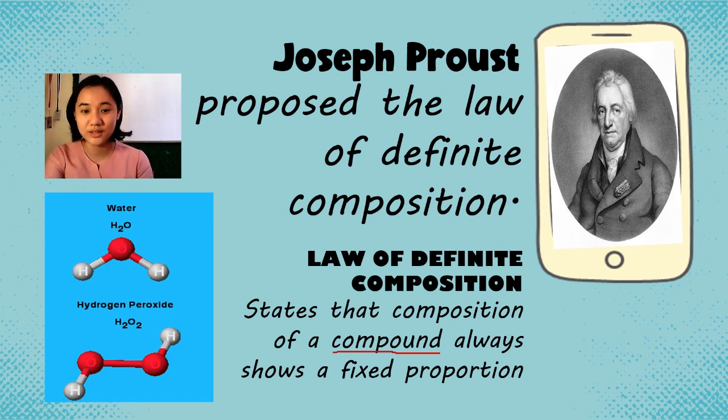Water pa rin ba yun? No. Nagbago na. That is called hydrogen peroxide or agua oxinada. Ang layo nun sa water, diba? So, it shows a definite proportionality. Ibig sabihin nun, bawat compound ay meron silang definite composition, definite fixed proportion with other element.